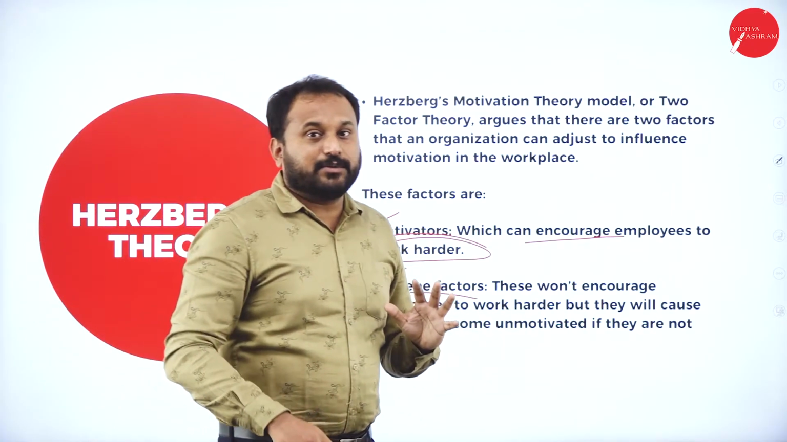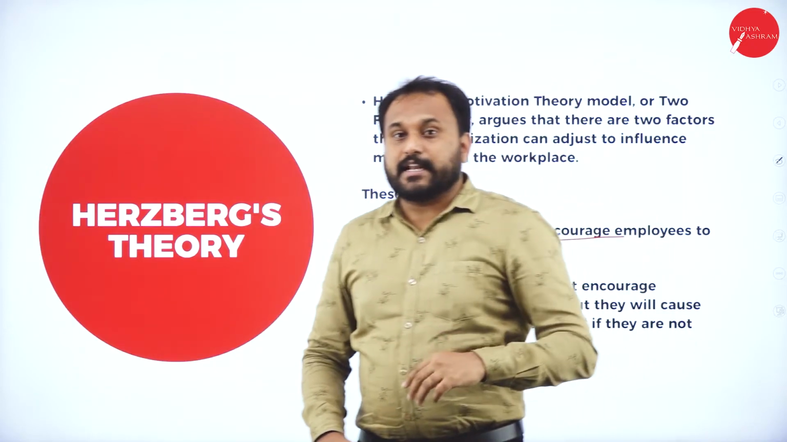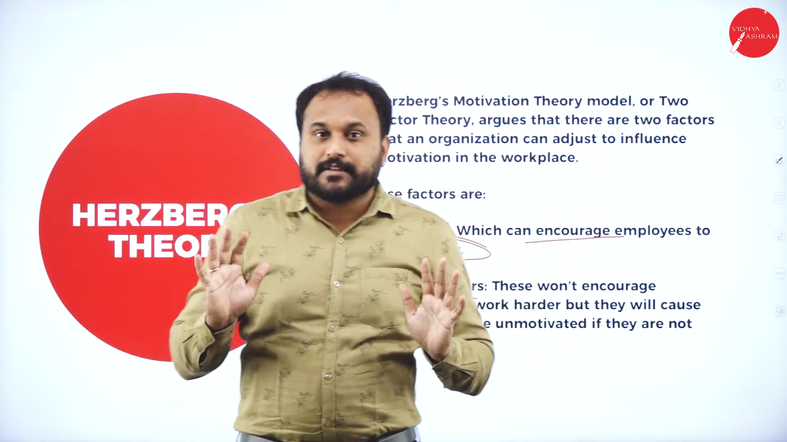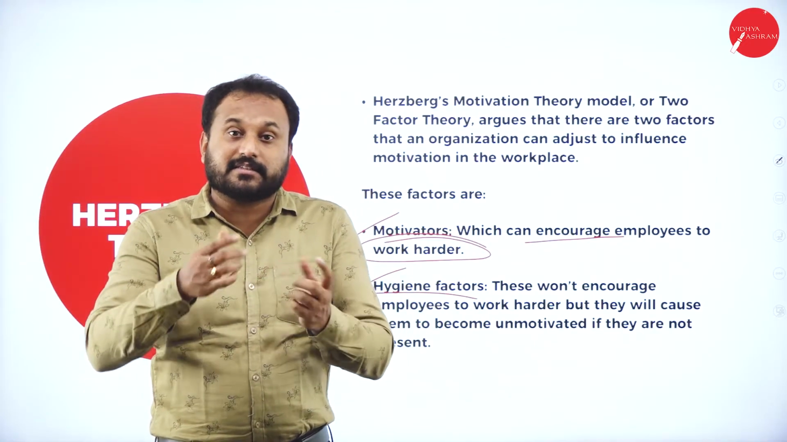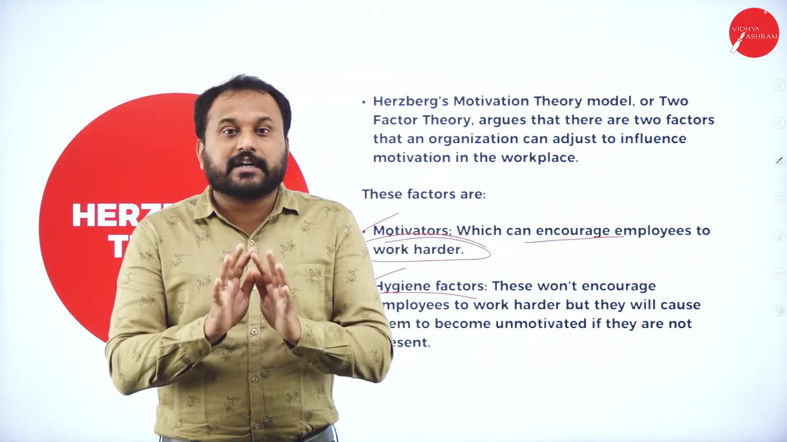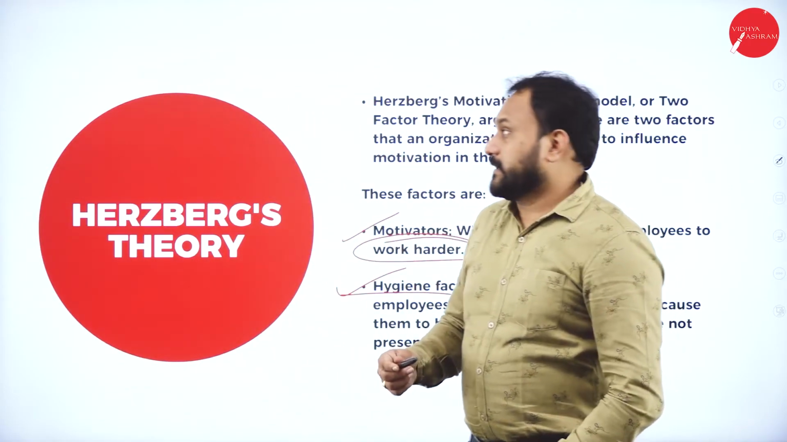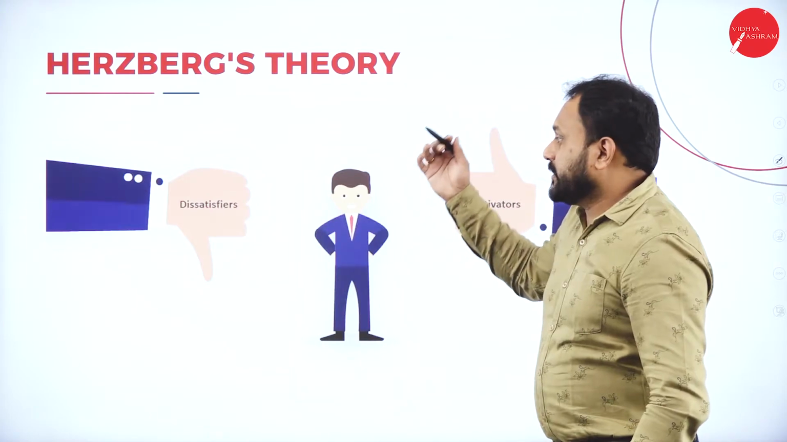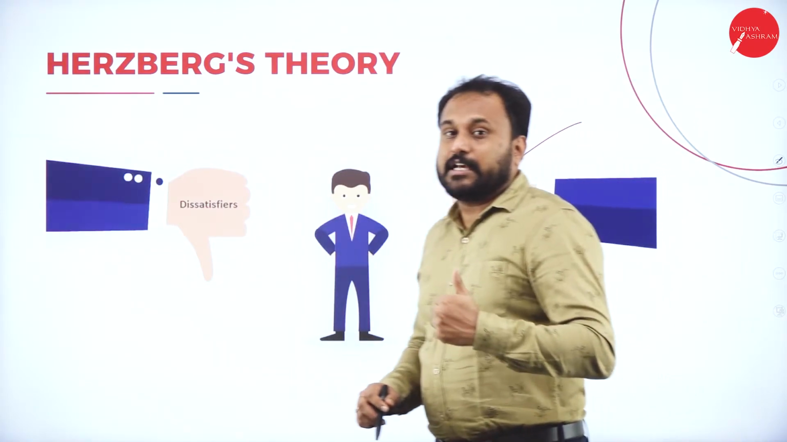See, there is always a word, satisfied, dissatisfied. One more word is there, not satisfied. They are neither dissatisfied nor satisfied, they are in the third level, that is not satisfied. So let's understand what are the two factors. The first one here we have in the Herzberg theory, that is the motivators, which will definitely motivate an employee.